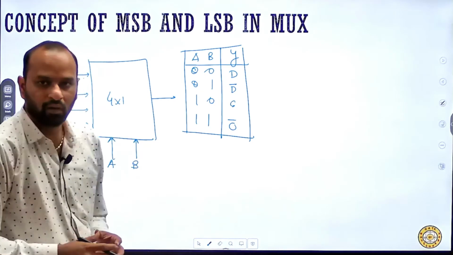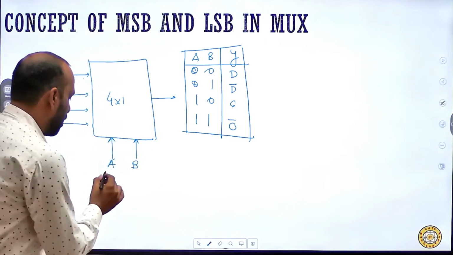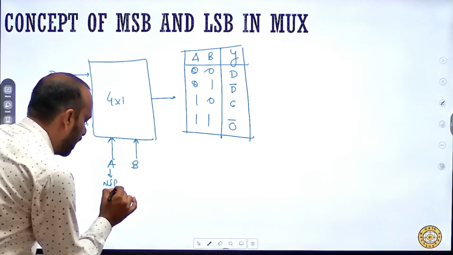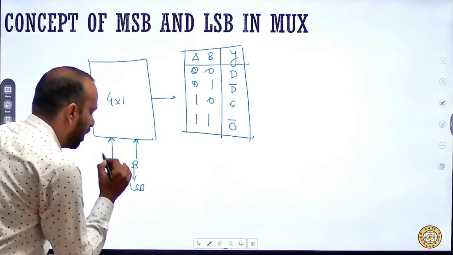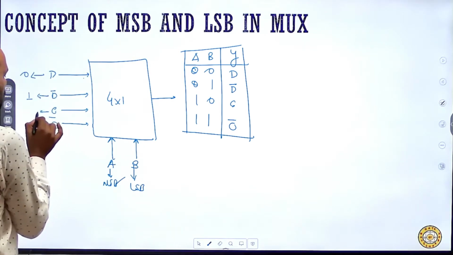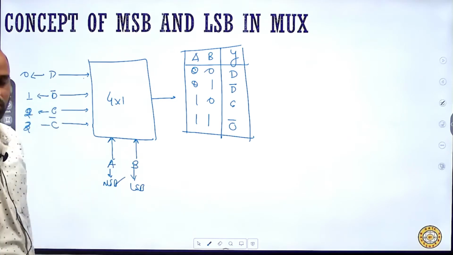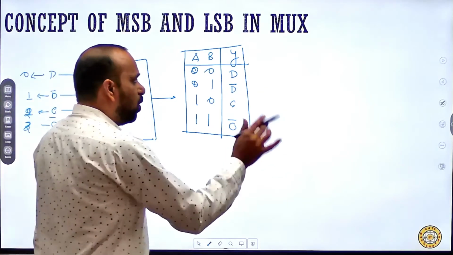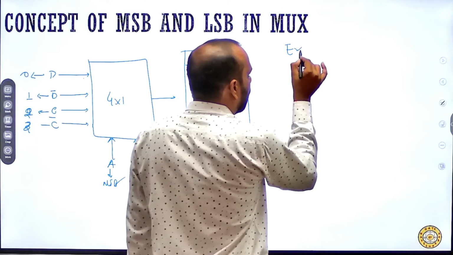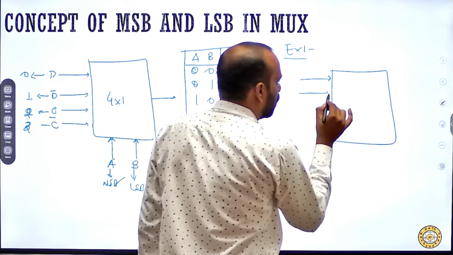Because no notation is given, we have to assume that this is my MSB position and this is my LSB position, and these data inputs are connected in the sequence 0, 1, 2 and 3. Now what if the notations are also given?